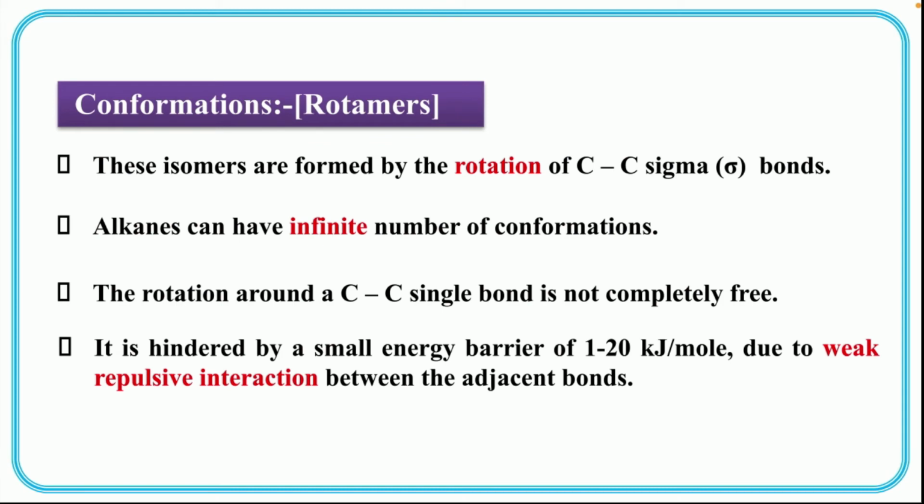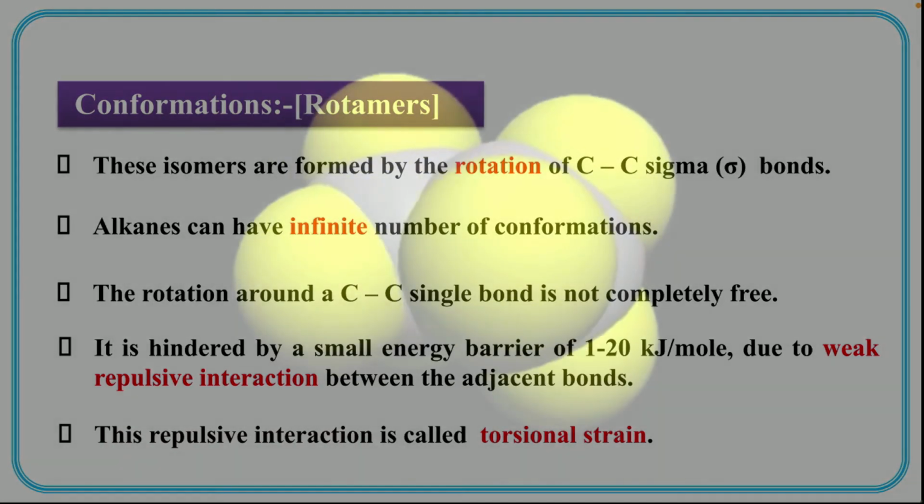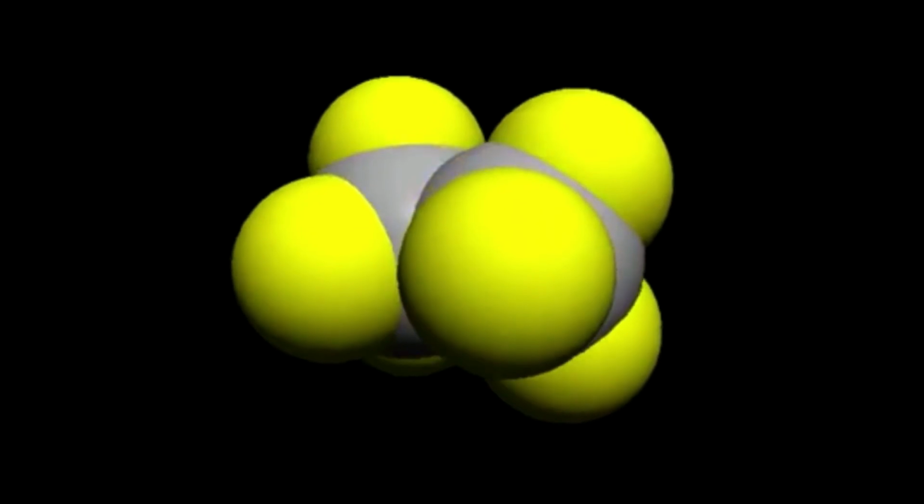It is hindered by a small energy barrier, that is 1 to 20 kJ per mole, due to weak repulsive interaction between the adjacent bonds. This repulsive interaction is called torsional strain. So children, some of the features of rotamers are: the isomers are formed by the rotation of C-C sigma bonds.